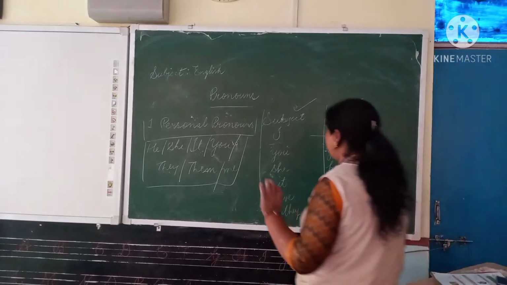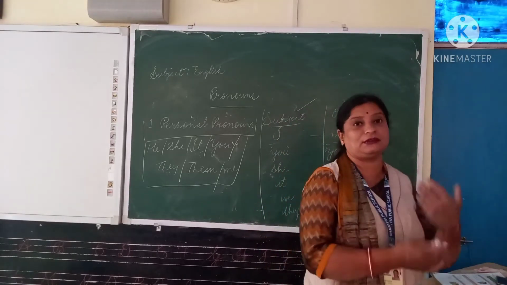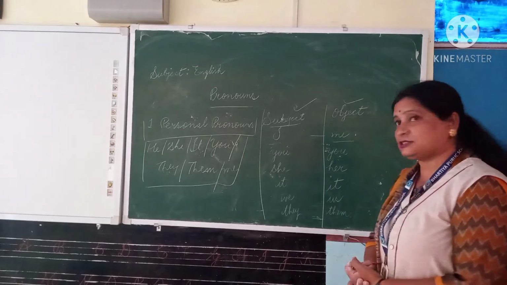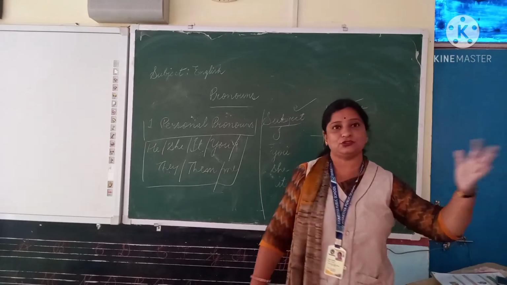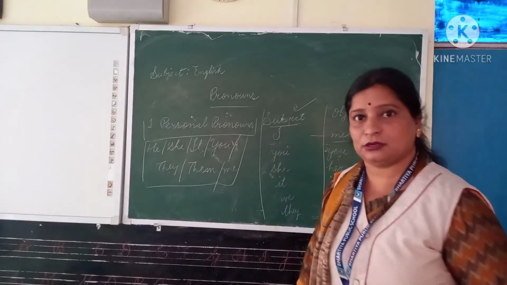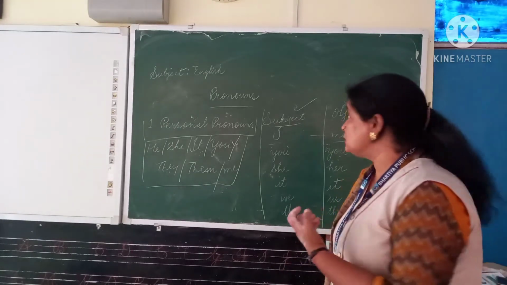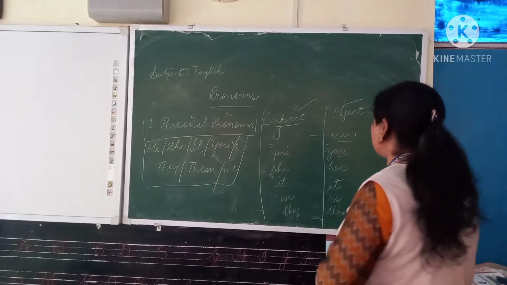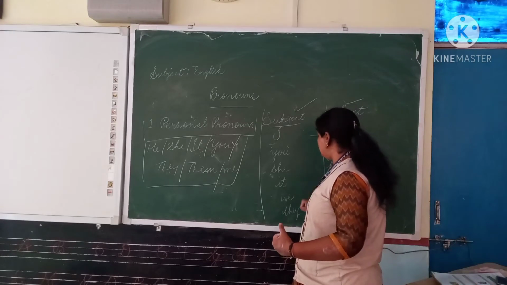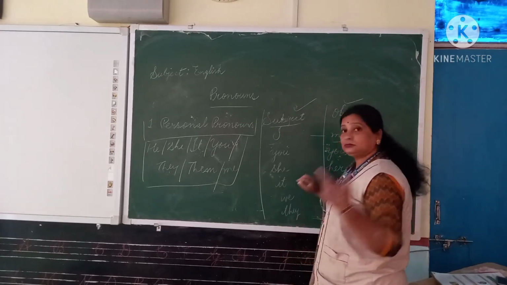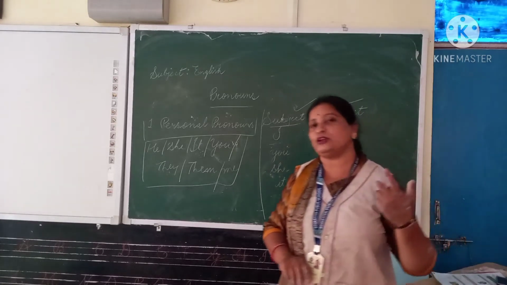So my dear children, here I am going to tell you that subject is when somebody is doing something, when somebody is doing an action, means the person who is the doer of the action, that is called subject. For example, she is cooking food, he is doing my work, it is looking at me. So you are using he, she, it as subject pronouns. So you said that he is looking at me. He is, what is this he, beta? He is a subject pronoun, and me, what is this me? Object pronoun.